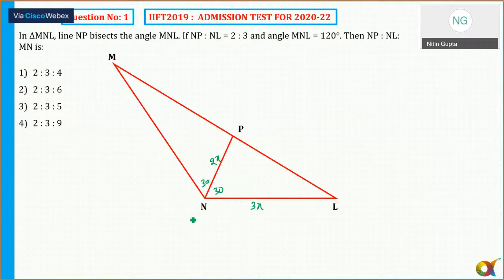Now find the ratio of NP is to NL is to MN. So basically I need to find out this value MN. Angle bisector theorem gives me the ratio of the sides. But here, okay, the ratio of both sides by the angle bisector theorem, then a couple of theorems or another formula, there are two or three approaches.